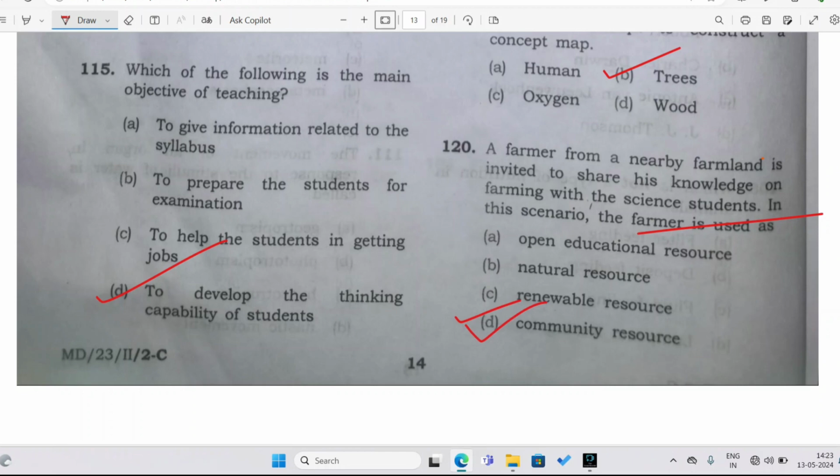He is a community resource, because we all live in a community, we all live in a society, right? The farmers, the teachers, the parents, the students. So everybody lives in a society, in a community. So whenever we are inviting a farmer in order to teach us, or in order to show us different activities, how farming is done, what is the best season, what are the crops grown at different seasons, all these things can be learned from an expert farmer, right? So he is used as a community resource if we call a farmer into our school and ask him to teach something about farming to our science students,